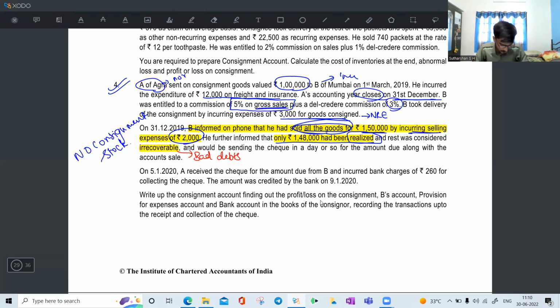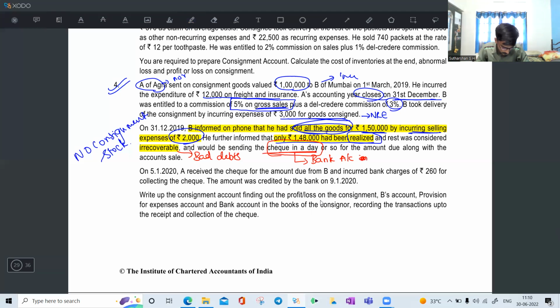Continue further. He would be sending the check in a day or so for the amount due along with the account sale. It means he is settling the account of 1,48,000, so you should write it as bank account in the consignee's books.